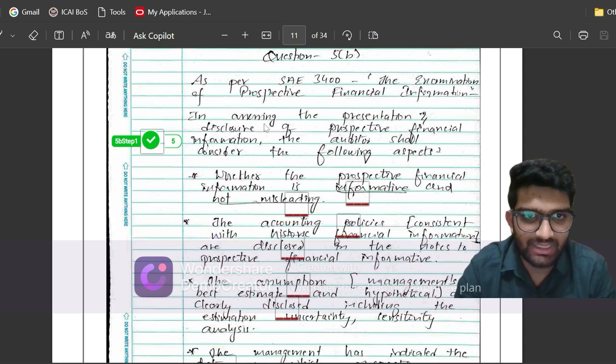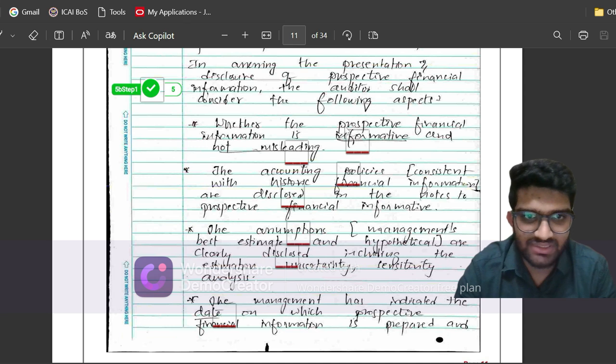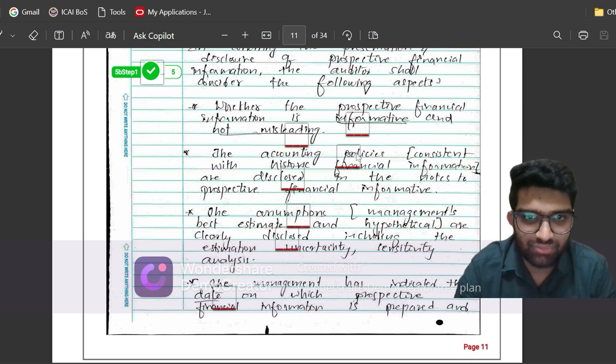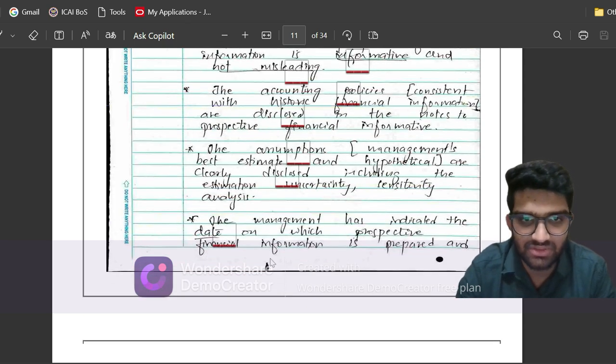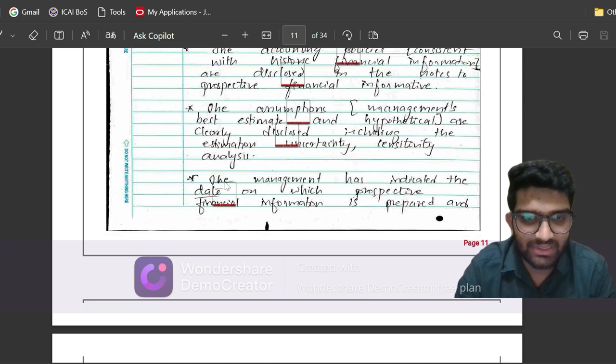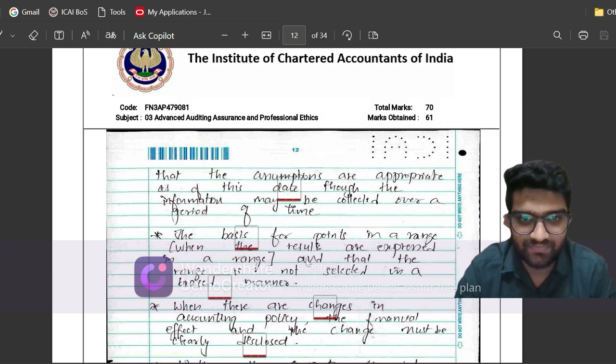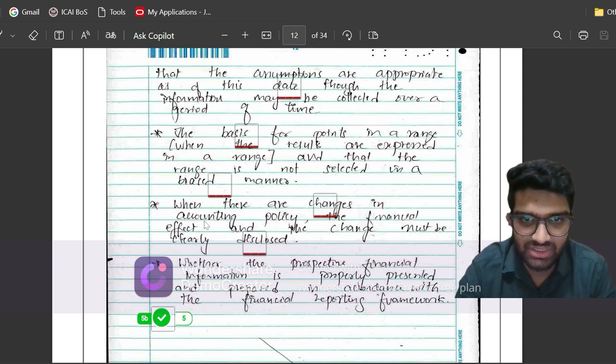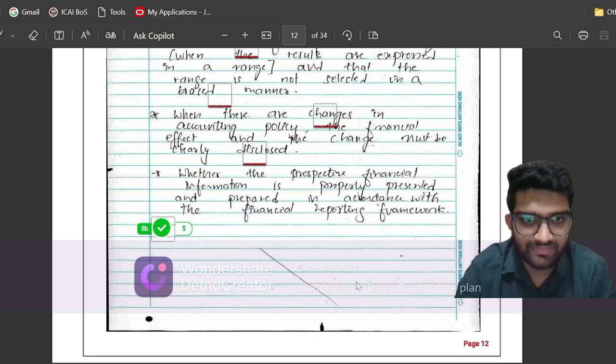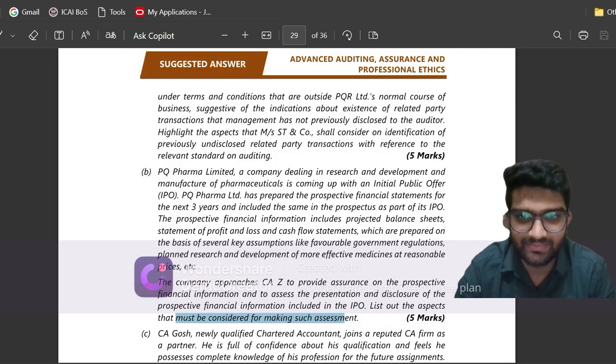Now in assessing the P&D, the presentation and disclosure, you have to see these factors: whether it is informative or not misleading, whether the accounting policies are appropriately disclosed, whether the assumptions are disclosed, whether they are best estimate or hypothetical, whether they are appropriately disclosed or not. Then the date, whether the management has indicated the date on which the PFI is prepared and that assumptions are appropriate as of this date. Then the basis for points in the range, whether changes in accounting policy are clearly disclosed. And then let us see what ICAI has given.